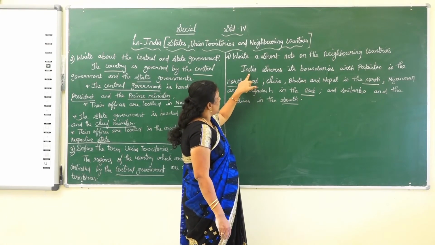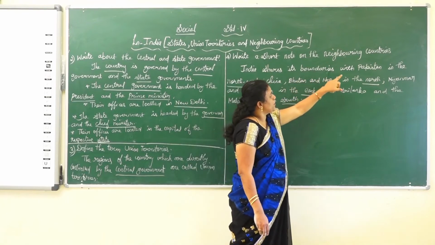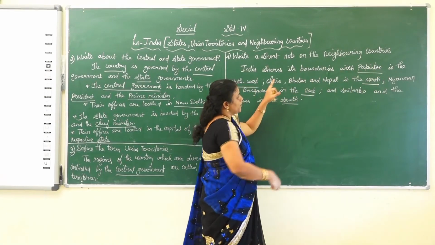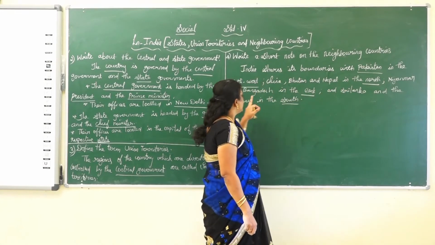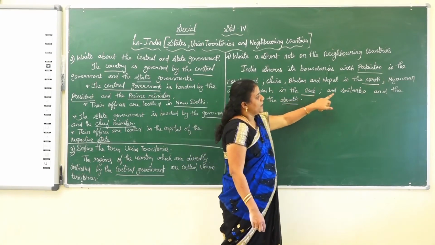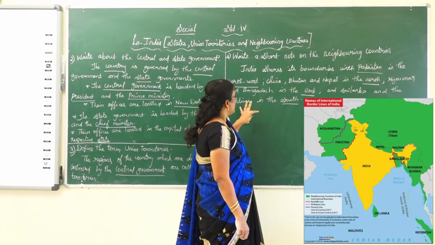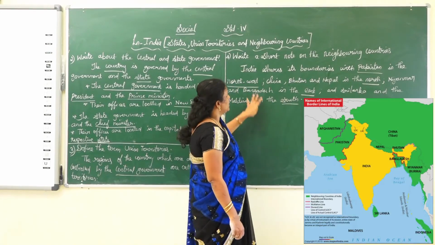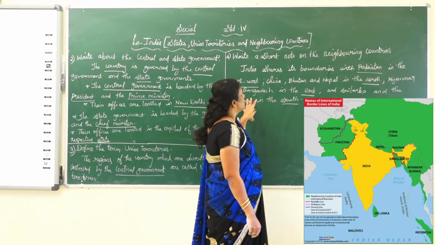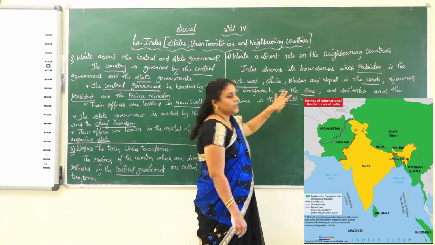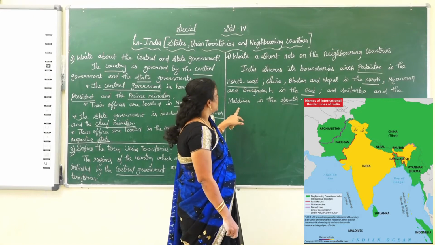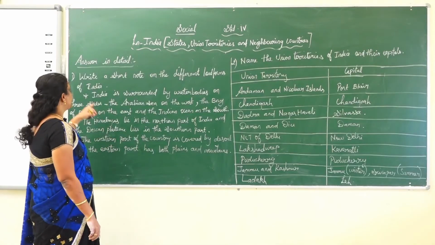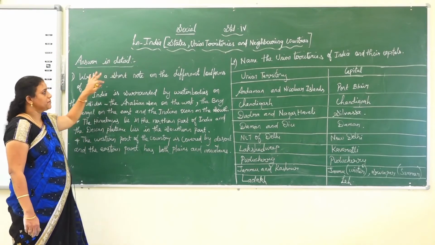Once again I just repeat, India shares its boundaries with Pakistan in the northwest, China, Bhutan and Nepal in the north, Myanmar and Bangladesh in the east, and Sri Lanka and the Maldives in the south. You can see it in the map. Through the map you can see these states. Okay, so these are the question answers of this lesson. Next we learn answers in detail.